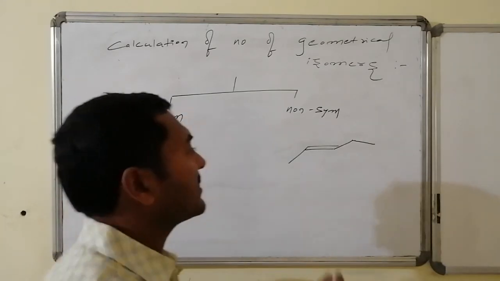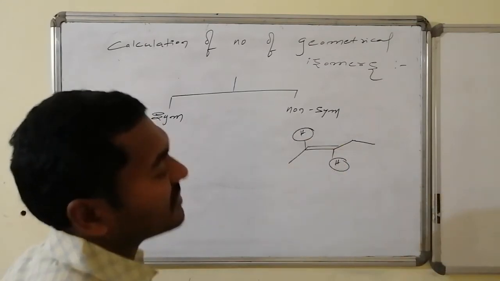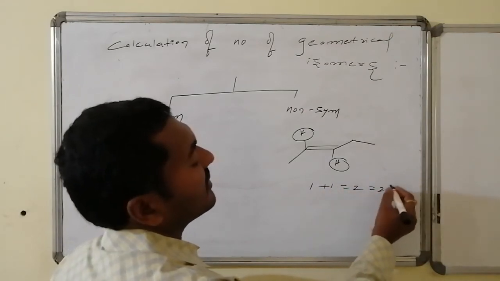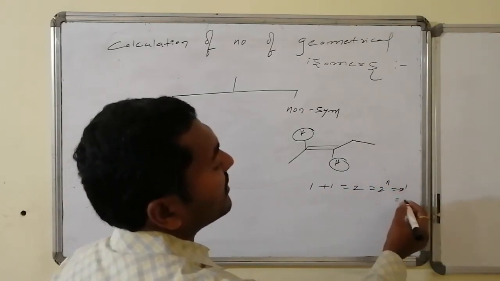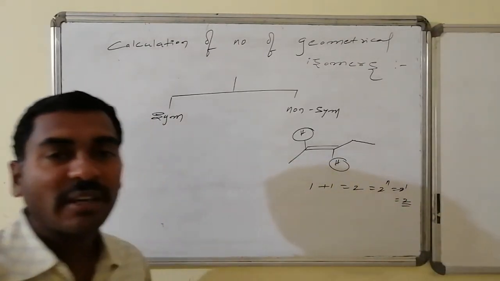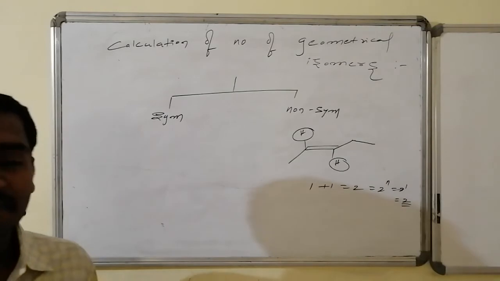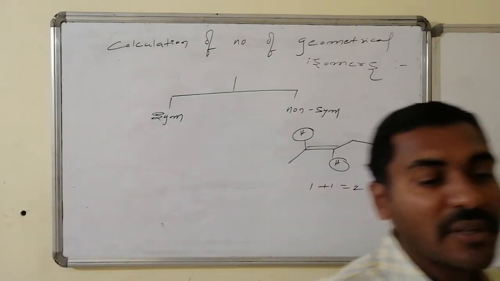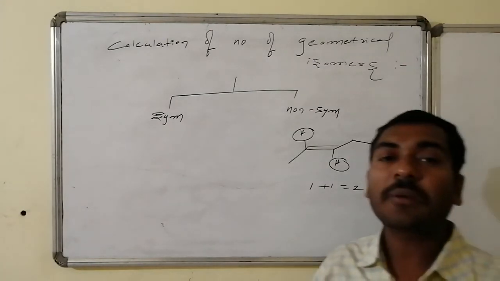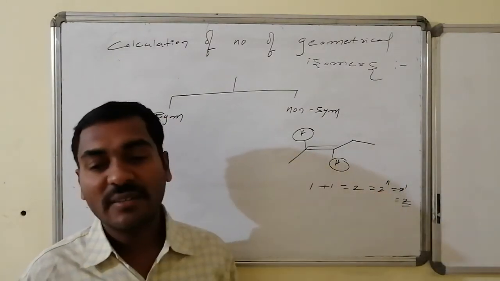So therefore here I can adjust these hydrogens. The same groups can be adjusted towards the same side or towards the opposite side. Thus I am having 1 plus 1, 2 isomers, that is 2 power n, where n is equal to 1, so 2 power 1 is equal to 2. So therefore the number of stereoisomers, that is geometrical isomers, with unsymmetrical ends can be given by 2 power n, where n stands for the number of stereogenic double bonds, that is, a double bond with restricted rotation and proper substitution is counted, and here that number is 1.